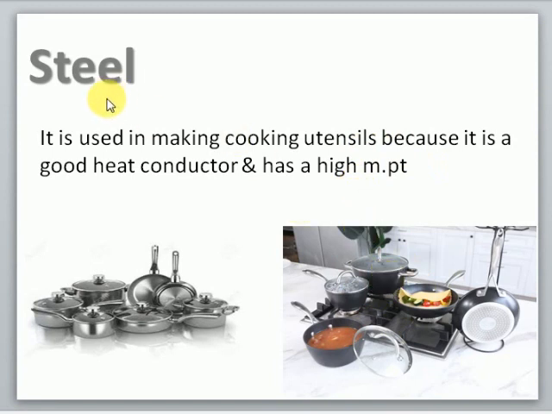Steel has both the properties. It is a very good heat conductor. It allows heat to pass through it, as well as steel has very high melting point. It cannot be melted very easily. So that is the reason why steel is used in making cooking utensils.